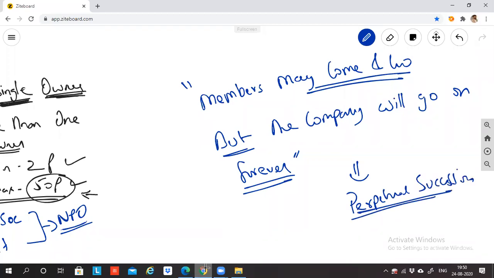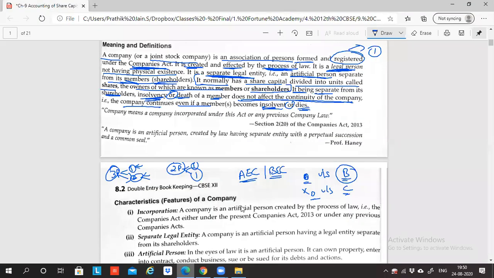What is the meaning of perpetual succession? Perpetual succession means members or shareholders will keep on coming and going, but their coming and going will not affect the continuity of the business. It will not affect the company. That is called perpetual succession. So I've explained all the points except one: the company normally has share capital divided into units called shares. Members and shareholders are nothing but owners of the business. I will explain the meaning of shares through an example.